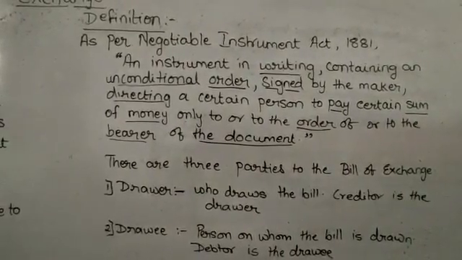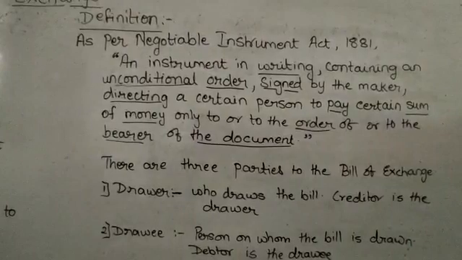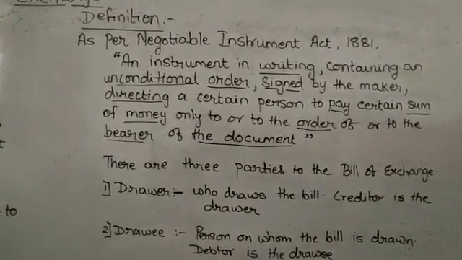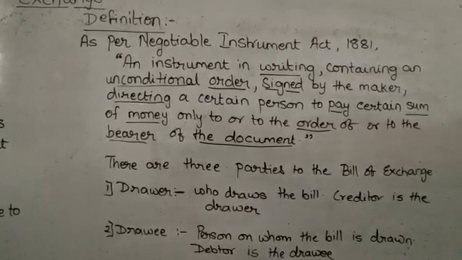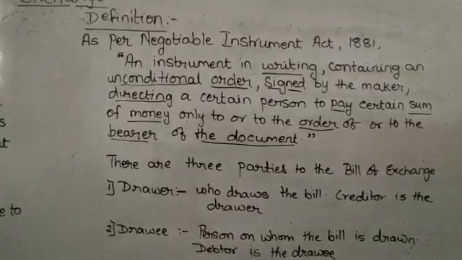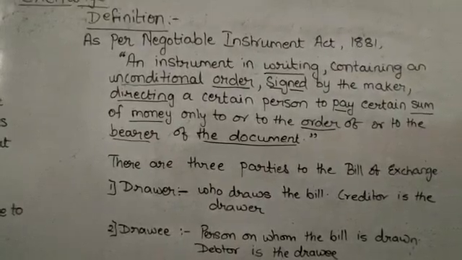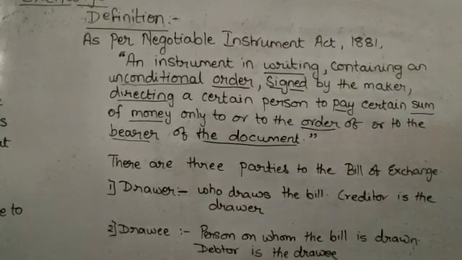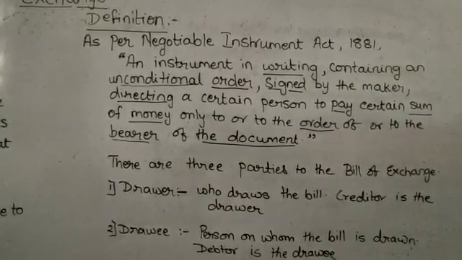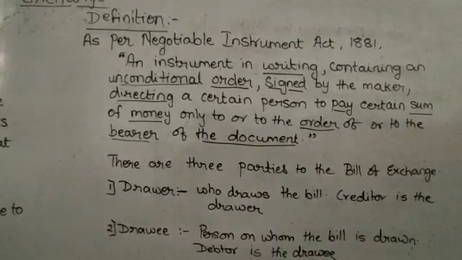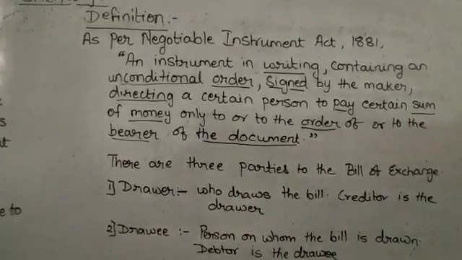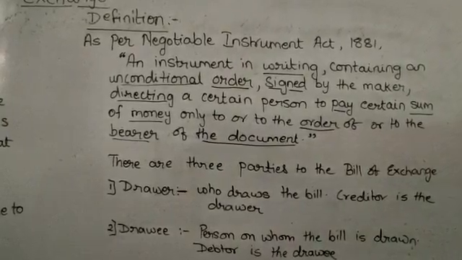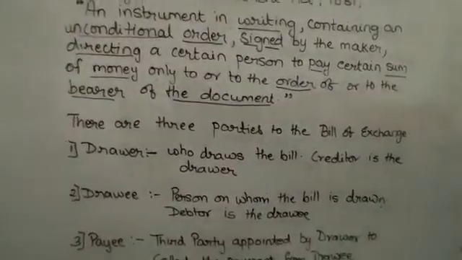Whenever a bill is prepared and it is ready with the creditor, then the relationship between the creditor and the debtor changes. Now the creditor comes to be known as the drawer and the debtor is known as the drawee. From this we come to know that there are three parties to the bills of exchange.